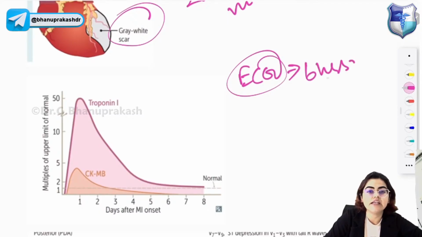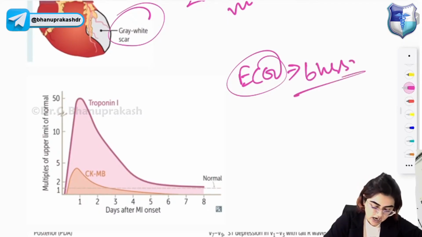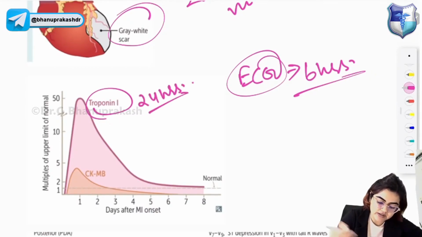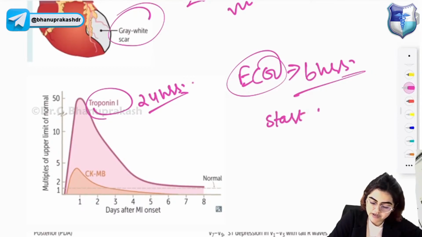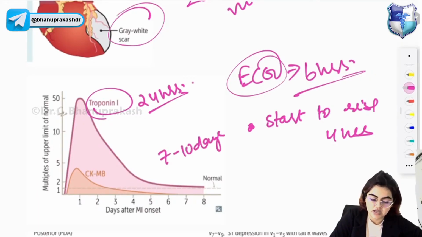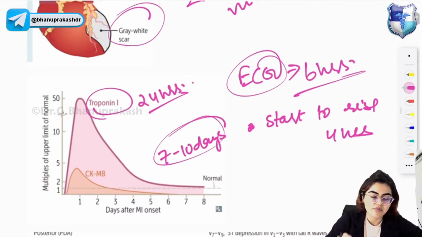In the first 6 hours, do ECG. ECG is the gold standard. The cardiac troponin I levels will start to rise around 4 hours and peak at 24 hours. You can measure cardiac troponin levels at 4 hours. Cardiac troponin levels will be increased for 7 to 10 days. Cardiac troponin is more specific than other protein markers.